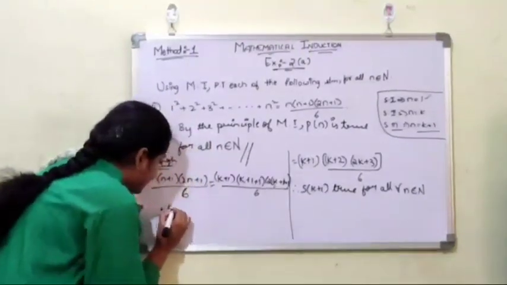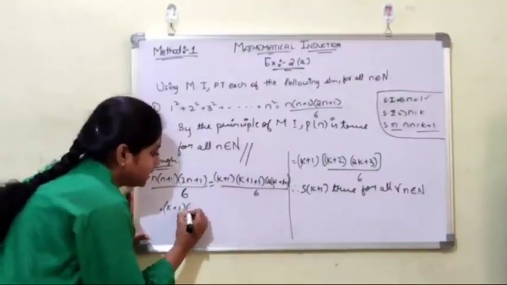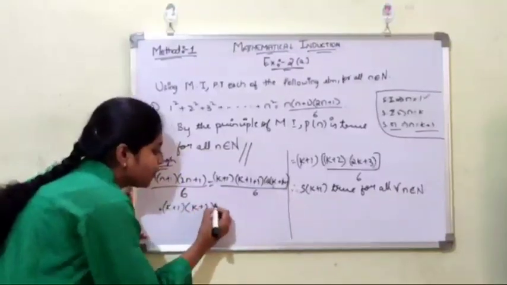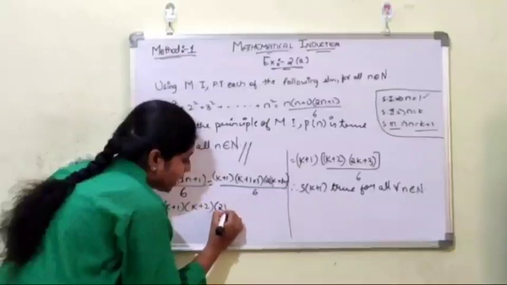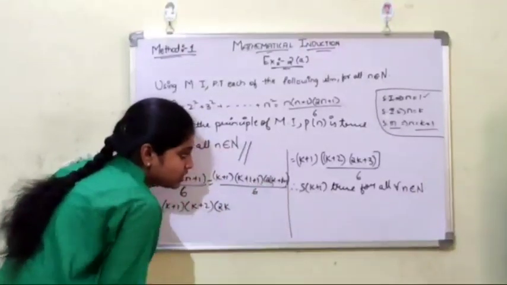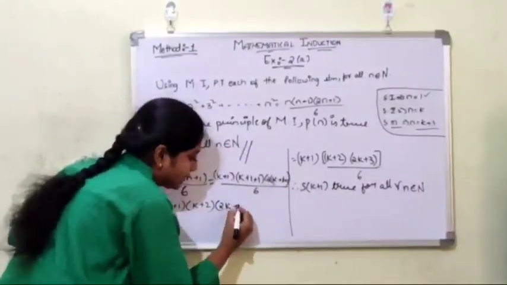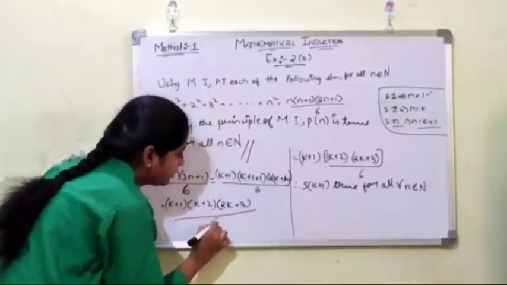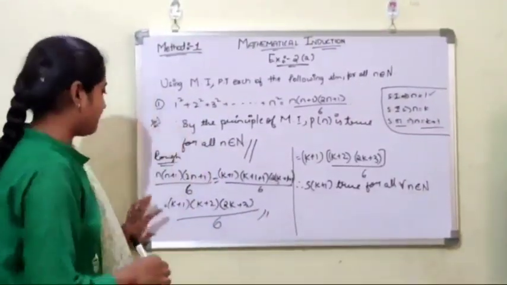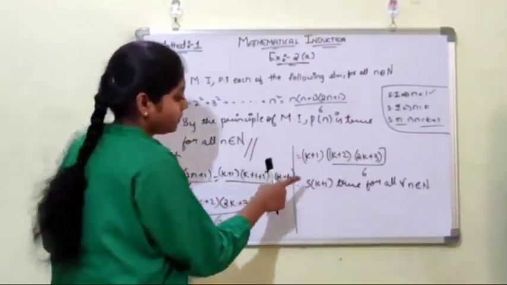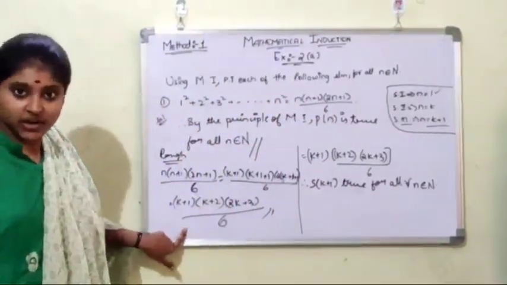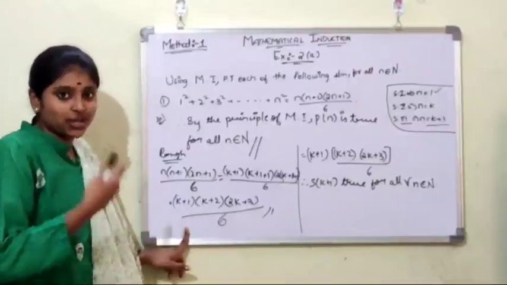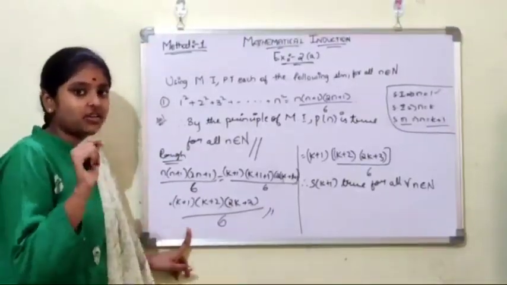Next step, k plus 1 into k plus 2 into 2 into k, that is 2k, then 2 into 1 is 2 plus 1, that is 3. Here is the solution. Compare this with our solution. It is absolutely correct. This is the way to check whether our solution is correct or wrong.